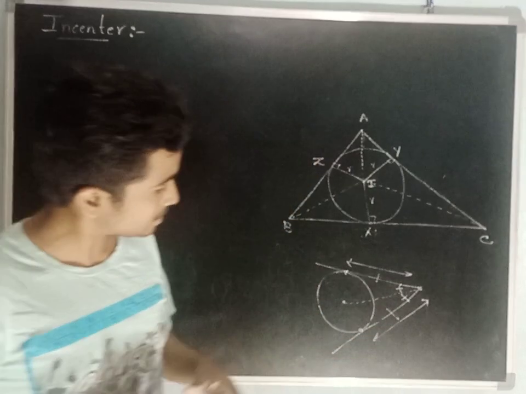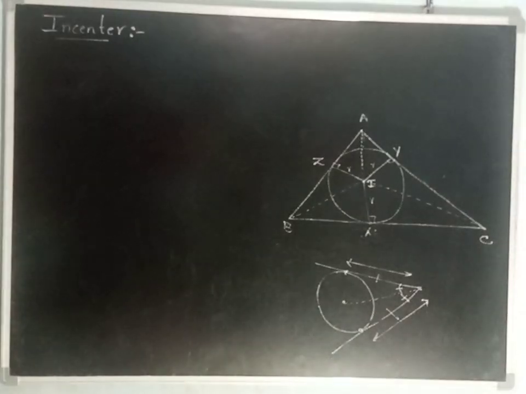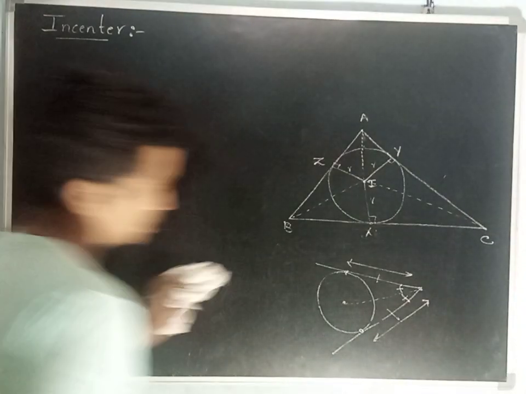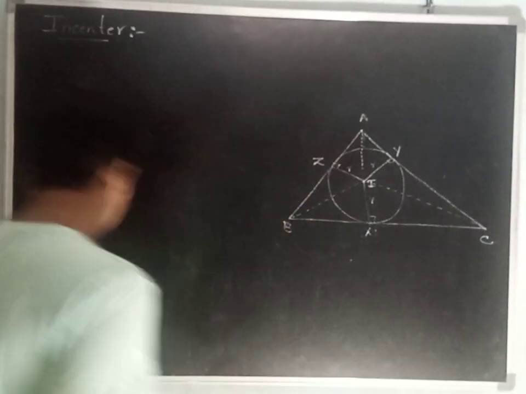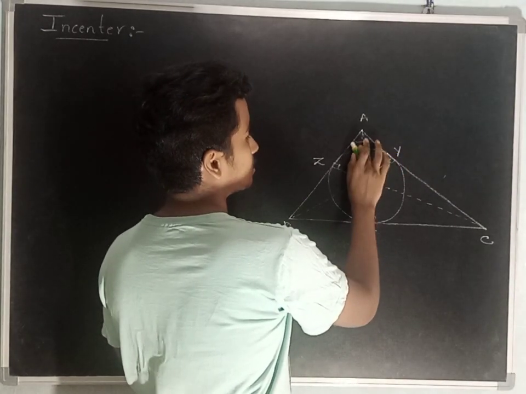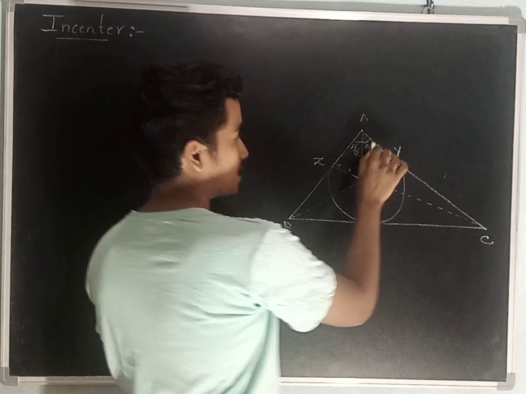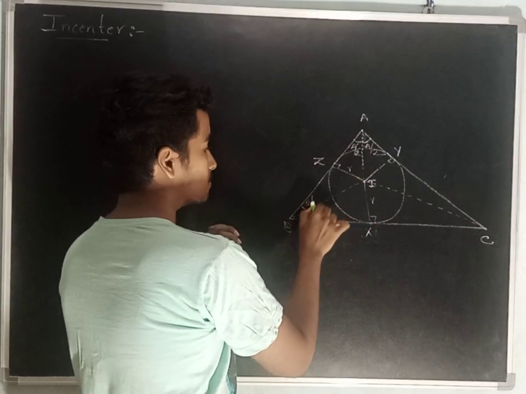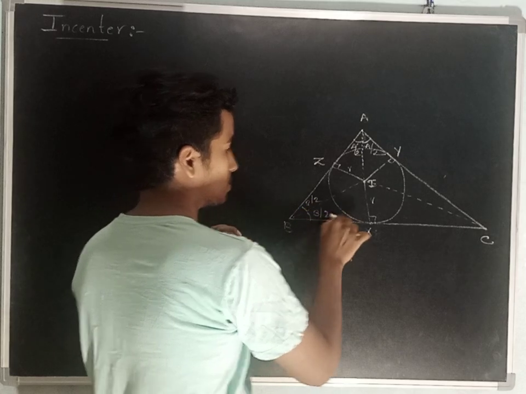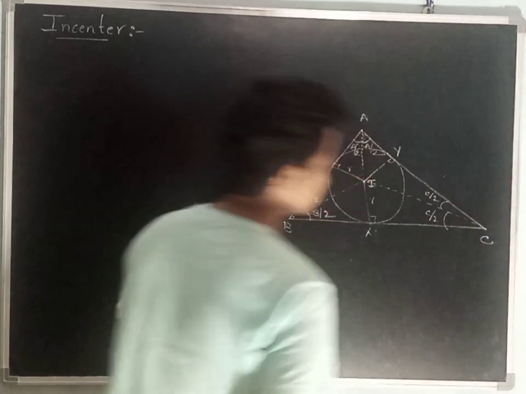This is the basic property regarding tangents and circles. Similarly, here it is going to be A by 2 because it bisects the angle. It is B by 2 here too, and here it is C by 2, and here also C by 2.